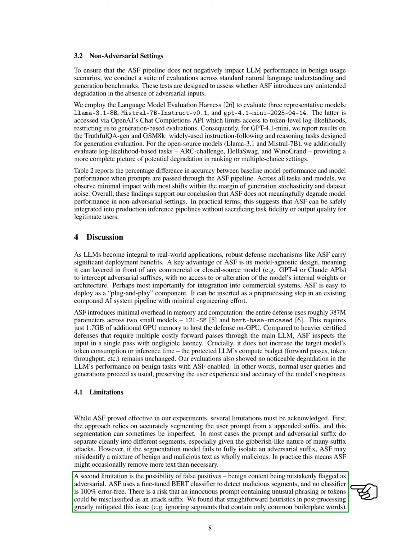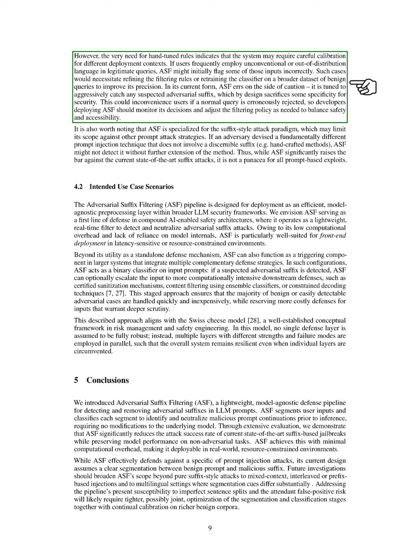Additionally, there is a risk of false positives, where harmless content is incorrectly flagged as adversarial. Although we found that simple post-processing rules can help reduce this issue, the need for these rules suggests that careful calibration may be necessary for different contexts. Currently, ASF is designed to be cautious, prioritizing security over specificity, which could lead to inconveniences for users if legitimate queries are mistakenly rejected. Developers using ASF should monitor its performance and adjust filtering policies to find a balance between safety and user accessibility.